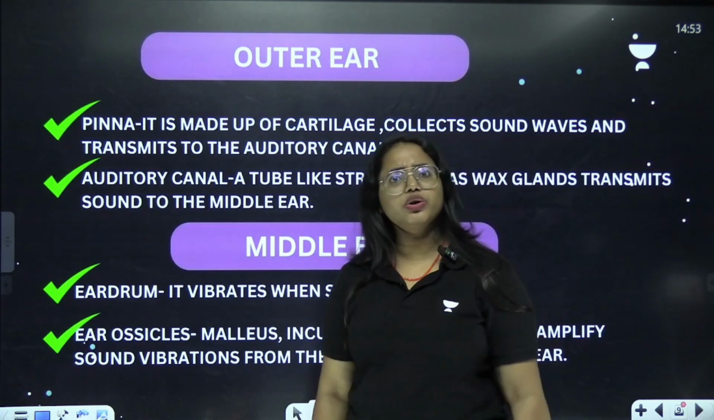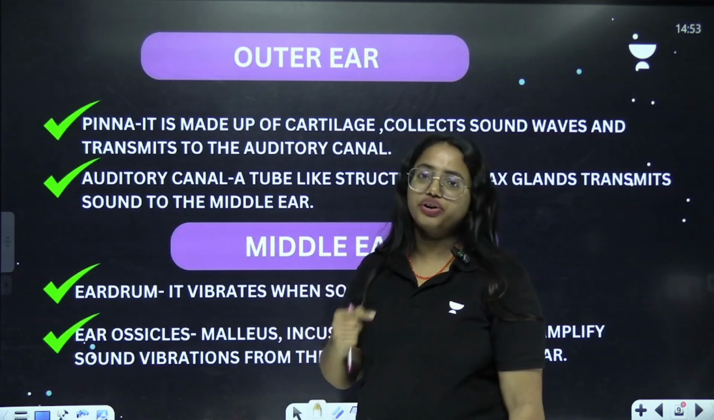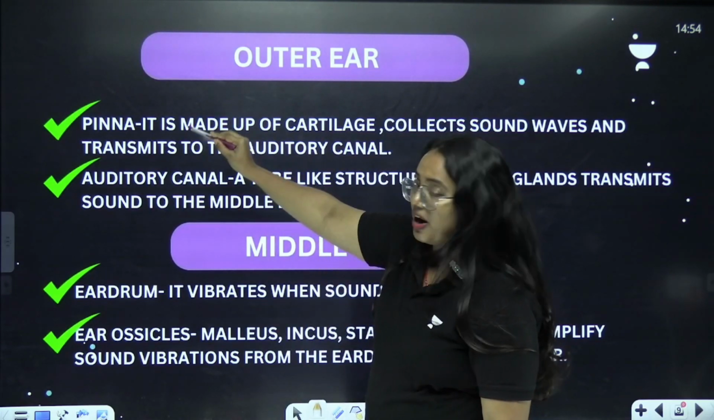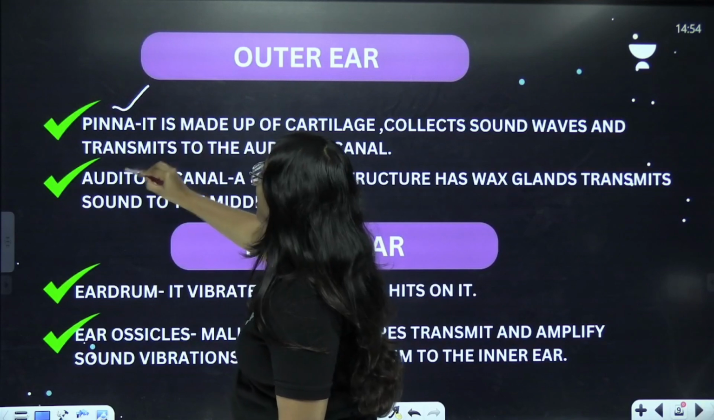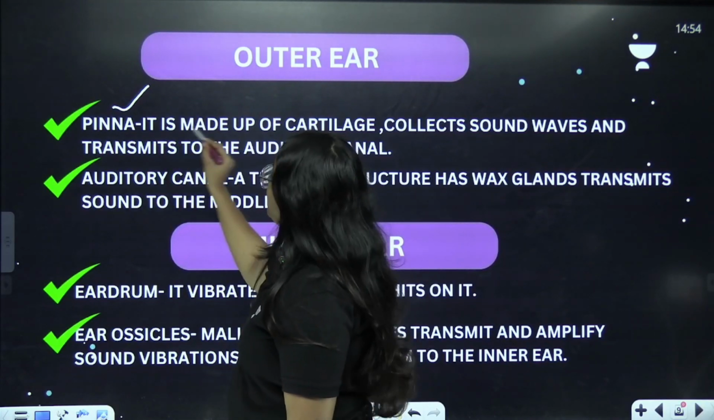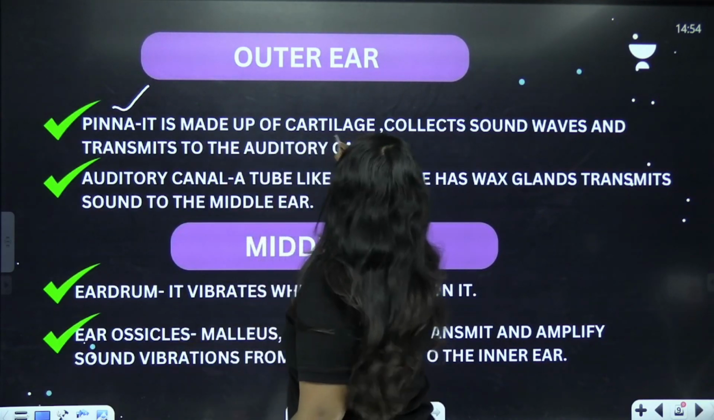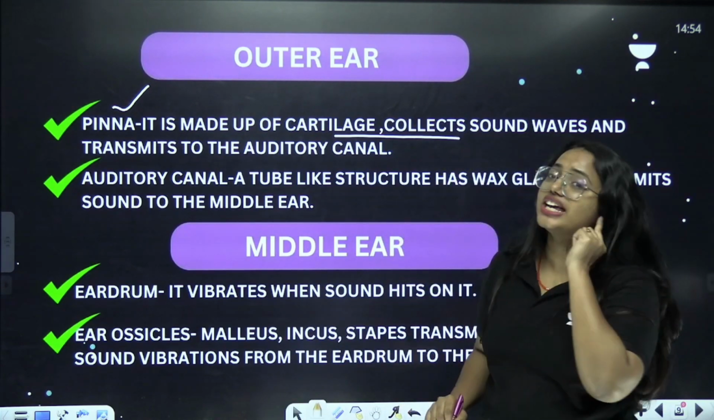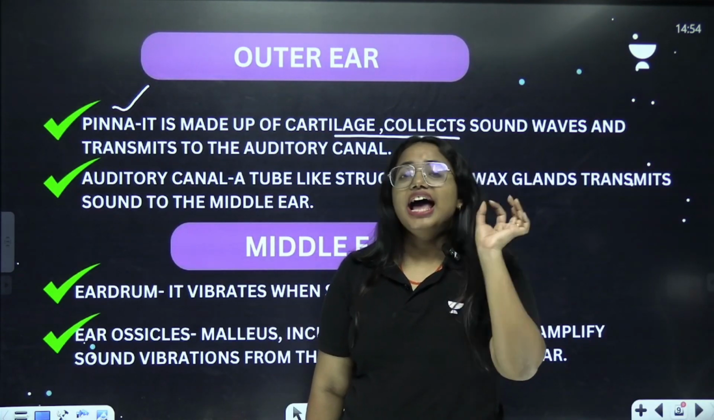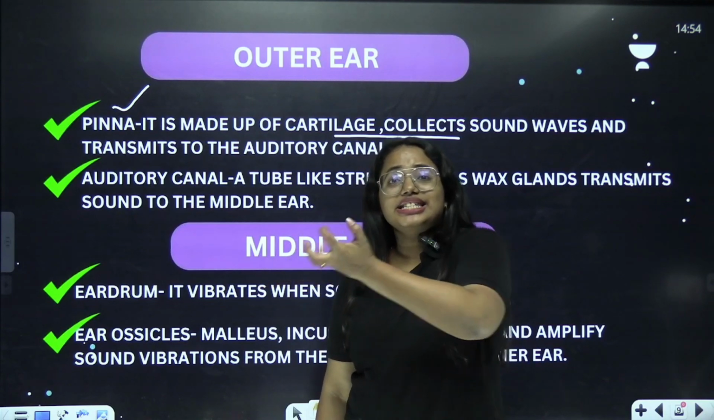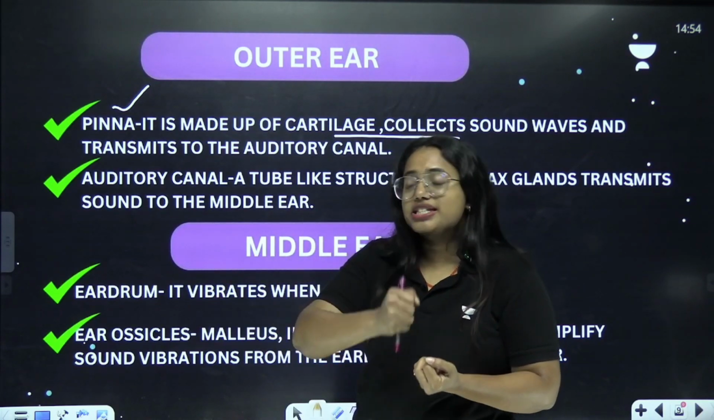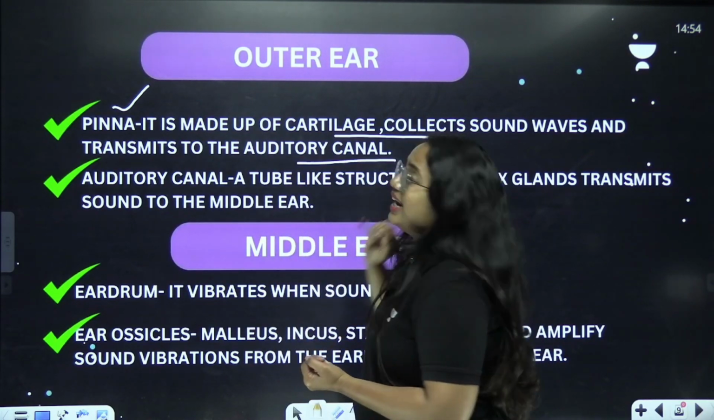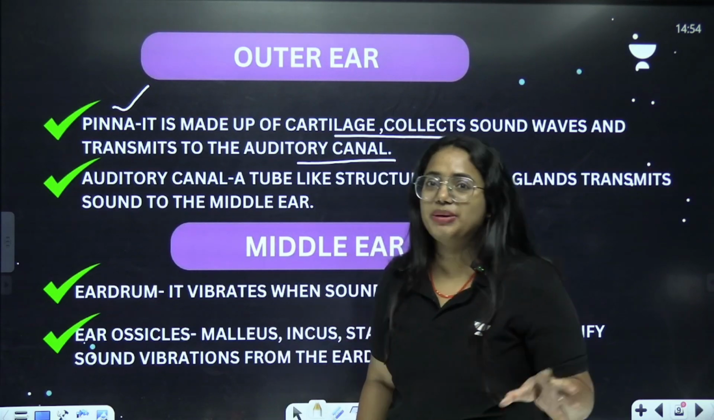What is the outer ear? The external part of your ear. This has mainly two parts. What are they? Pinna and auditory canal. What is the pinna? It is made up of cartilage, collects sound waves and directs them towards the auditory canal. So the pinna has the function of collecting the sounds and transmitting them to the auditory canal. That's a very, very important thing, right?